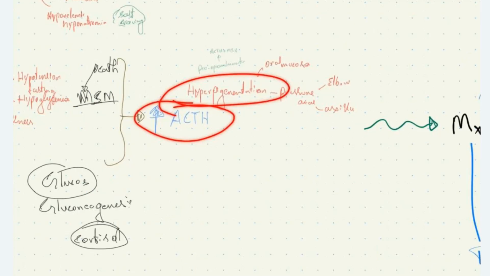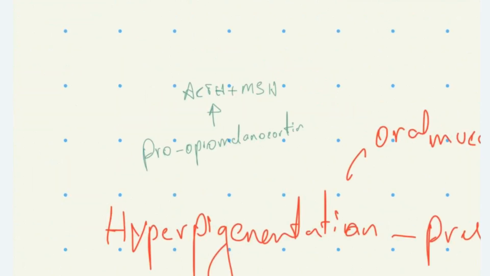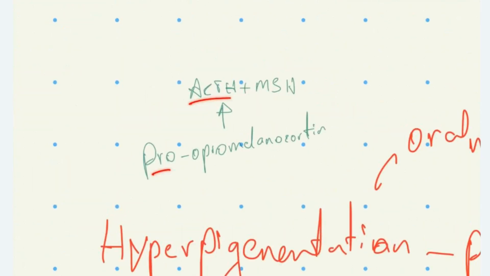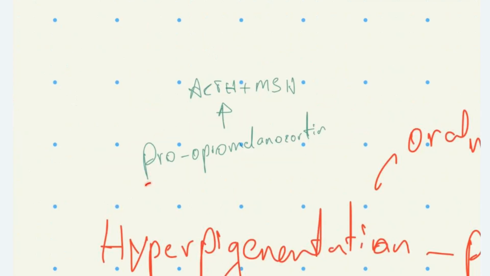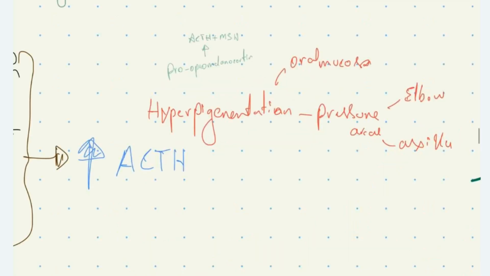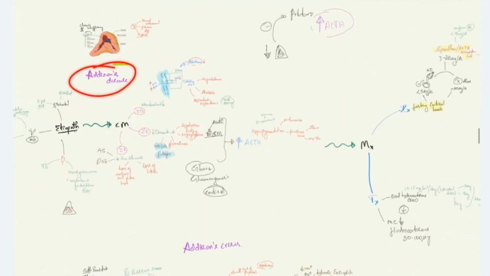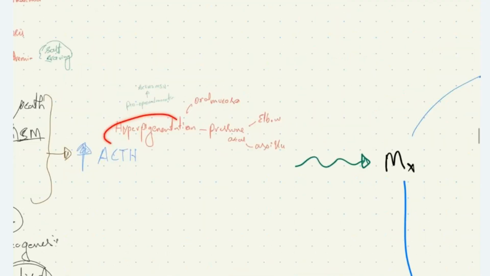How is ACTH related to hyperpigmentation? The precursor of ACTH is pro-opiomelanocortin. This pro-opiomelanocortin is broken down into ACTH and MSH, melanocyte stimulating hormone. When there is an increased level of ACTH, it causes an increased level of melanocyte stimulating hormone, thereby leading to the hyperpigmentation seen in Addison's disease. The hyperpigmentation is characteristically seen in the oral mucosa and in pressure areas like the elbow, axilla, etc.